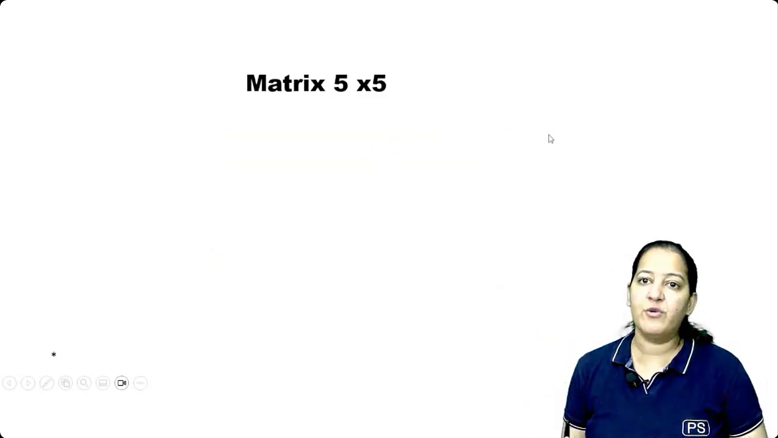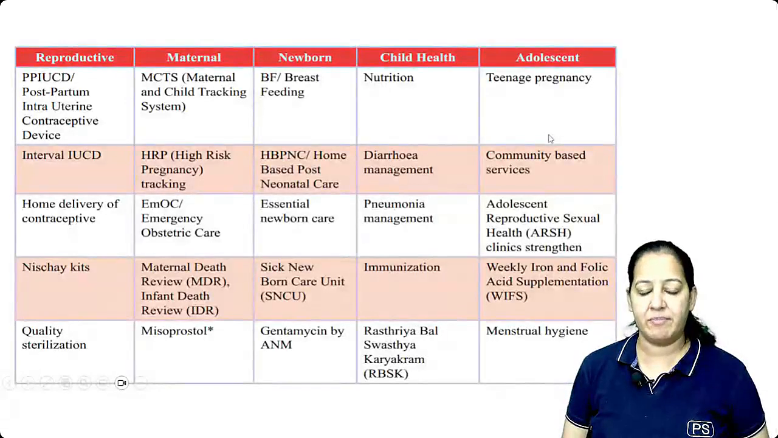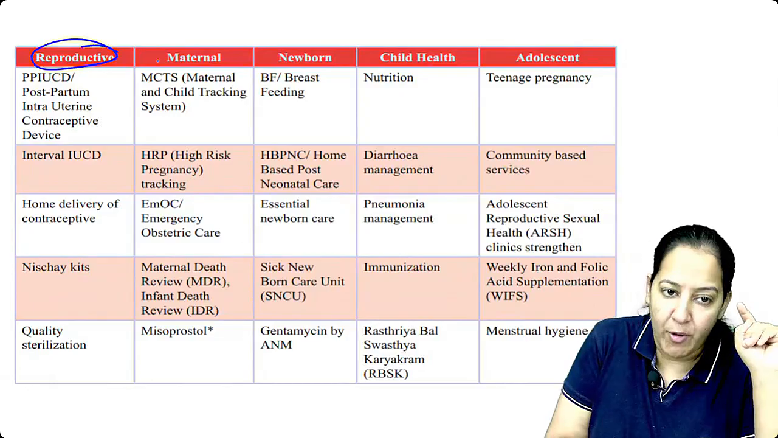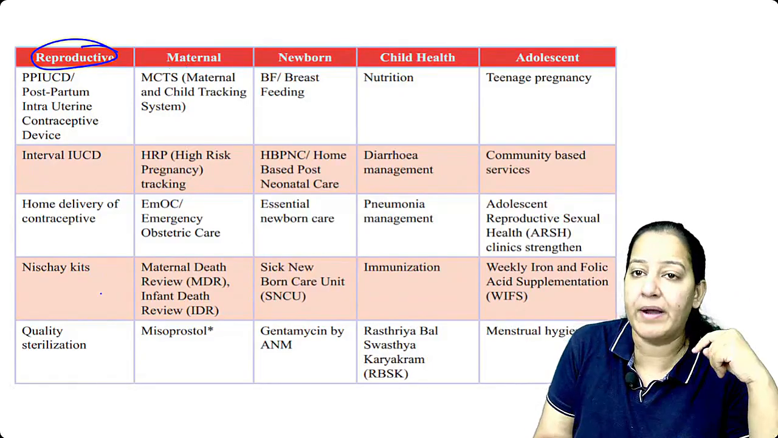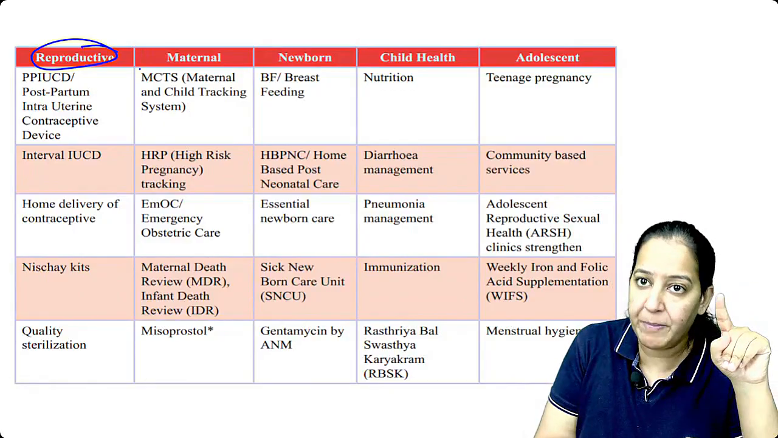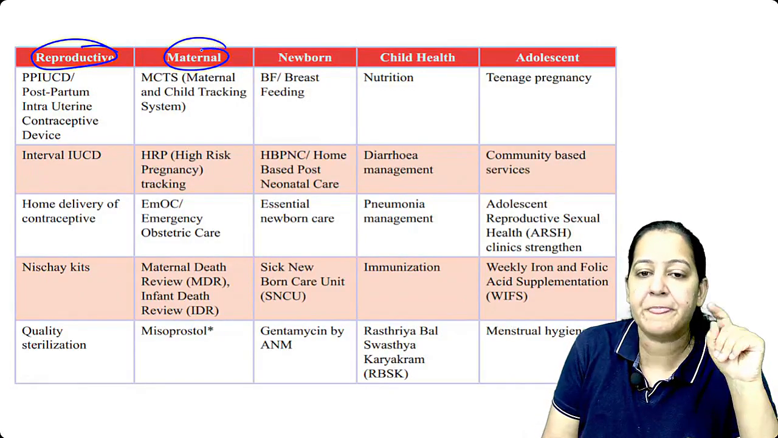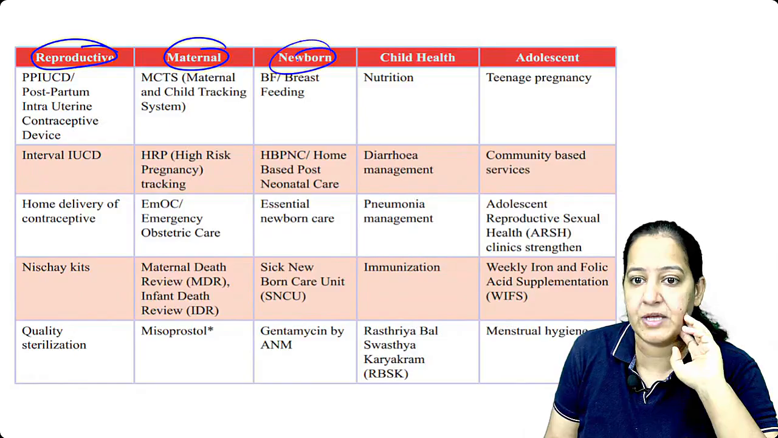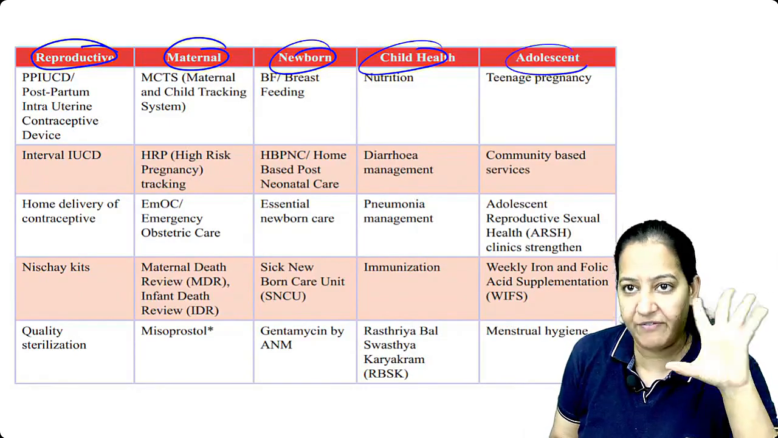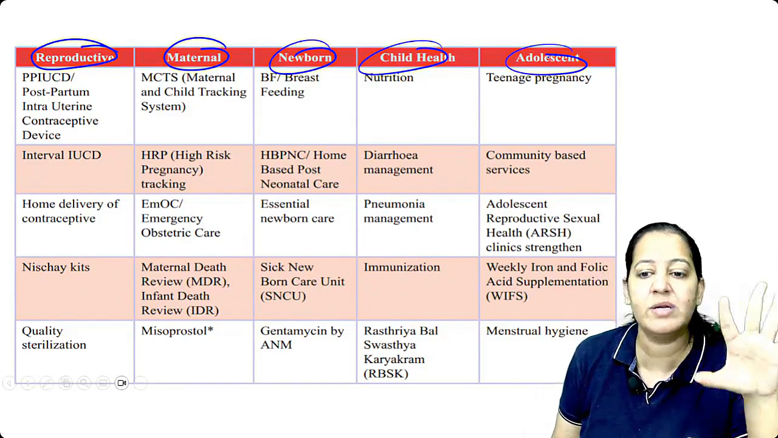So it has a 5 into 5 matrix. What is the 5 into 5 matrix? We have 5 groups, which I told you. Reproductive age group, what services are we providing? We are providing 5 services to each of the groups. Reproductive age group people, we provide 5 services. Pregnant ladies, 5 services. Newborns, 5 services also. Children, again 5 services. Adolescents, teenagers, 5. It is known as 5 into 5.